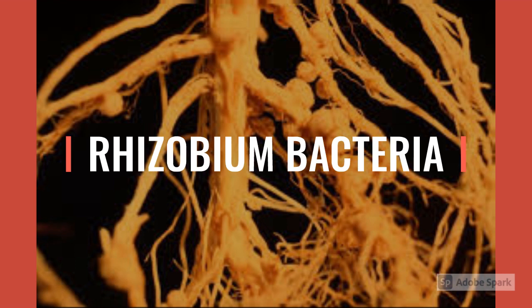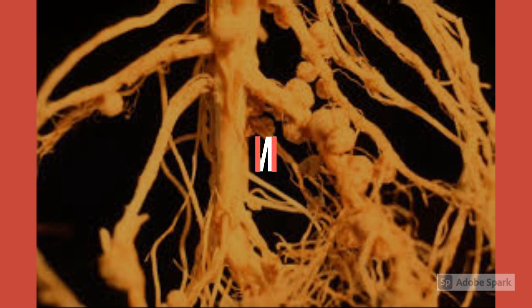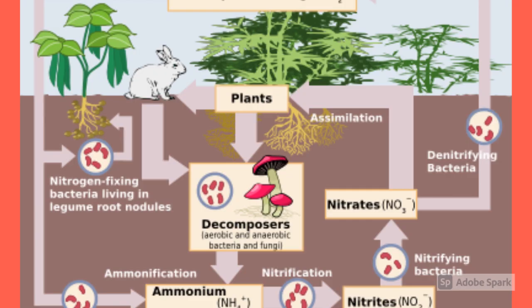These nitrogen compounds are then used for the synthesis of plant proteins and other compounds, and hence nitrogen is very essential for leguminous plants. Animals feeding on plants get these proteins and other nitrogen compounds. So the animals which depend on plants, they eat the plants, they get these proteins and other nitrogen compounds.